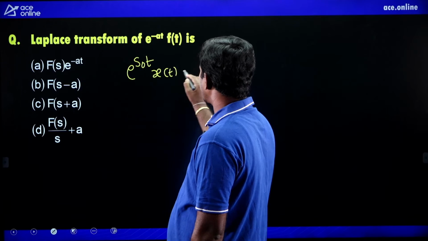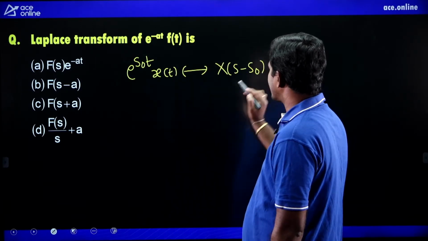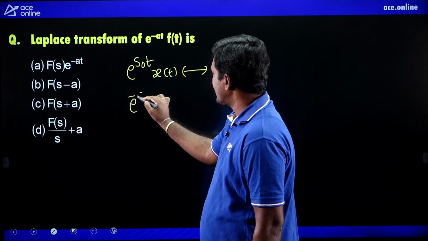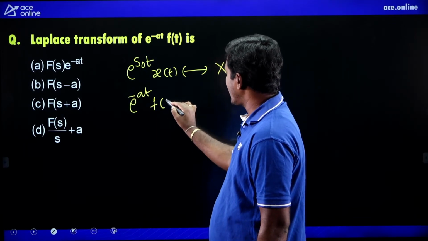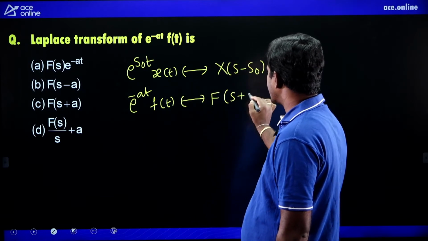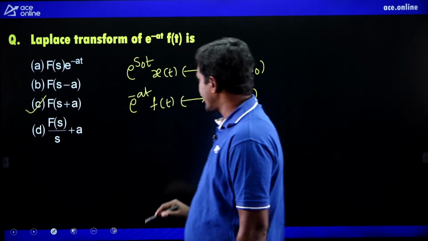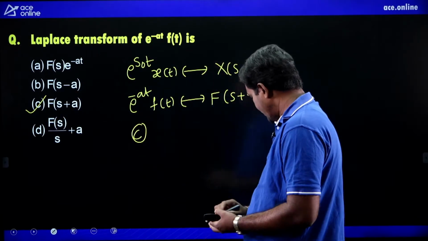E power s naught t into x of t, Laplace transform is X of s minus s naught. So from that, e power minus at f of t Laplace transform is capital F of s plus a, okay? So the right option is C.